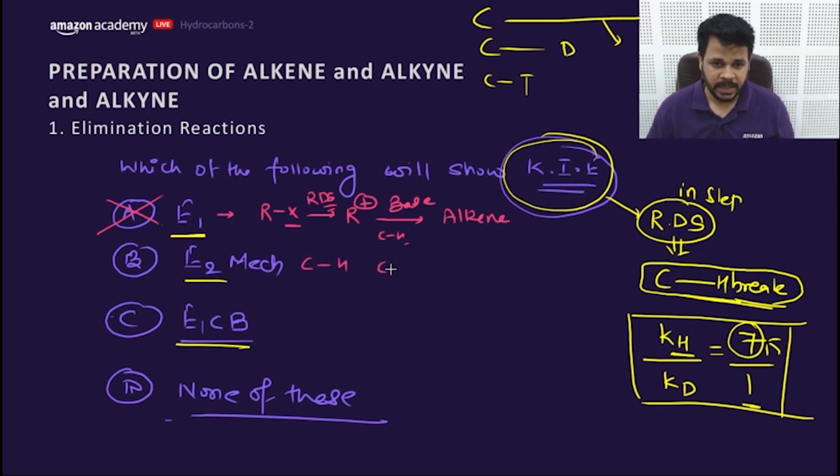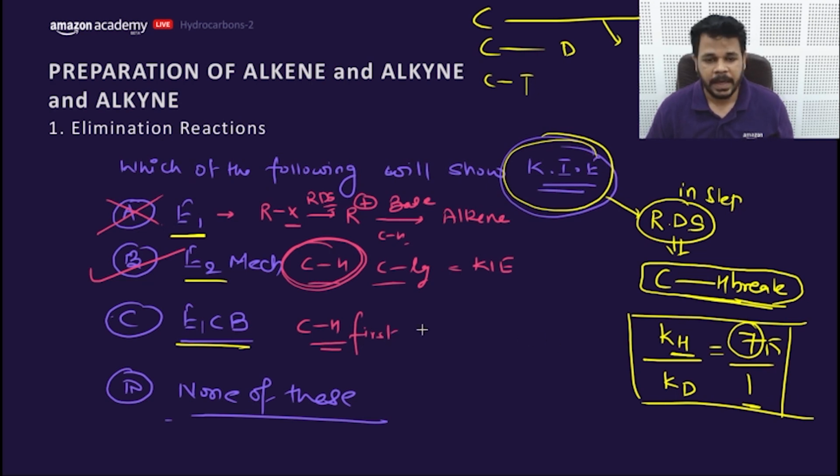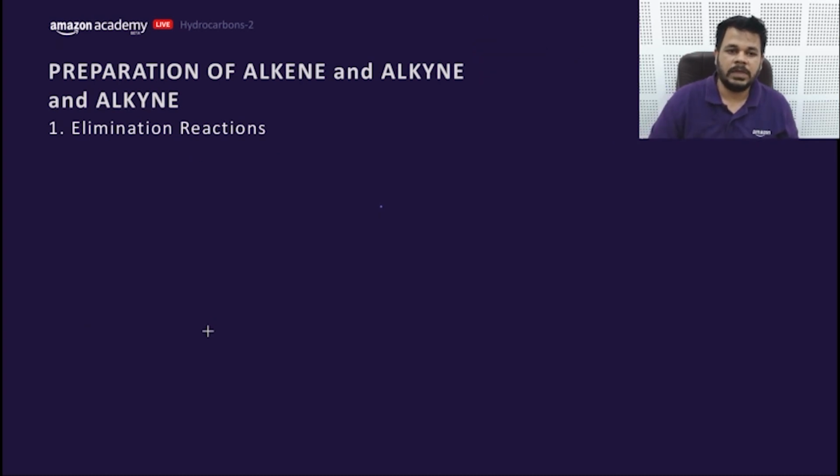In E2, the CH bond and CLG bond break simultaneously. That means it is part of the RDS. That means kinetic isotopic effect is observed in this. Whereas in E1Cb, the CH bond breaks first. Okay, fine. So it breaks first, and what about the kinetic isotopic effect? Yes, kinetic isotopic effect is observed. Getting my point? So this is it, guys.